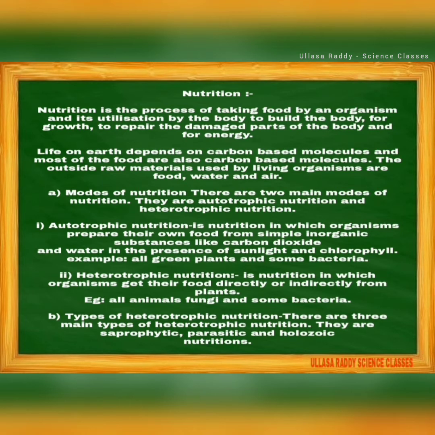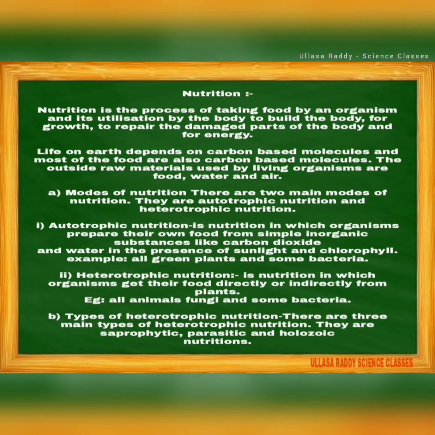Life on earth depends on carbon based molecules, and most of the food is also carbon based molecules. The outside raw materials used by living organisms are food, water, and air. There are two main modes of nutrition: first autotrophic nutrition, then heterotrophic. Autotrophic means some organisms prepare their own food. They are called autotrophs. Organisms that depend on other organisms for food are called heterotrophs.